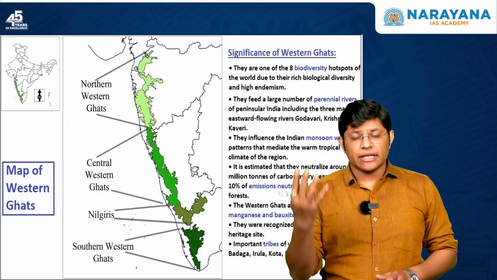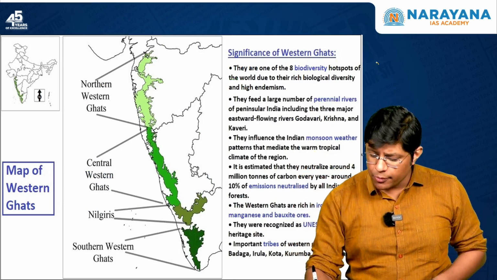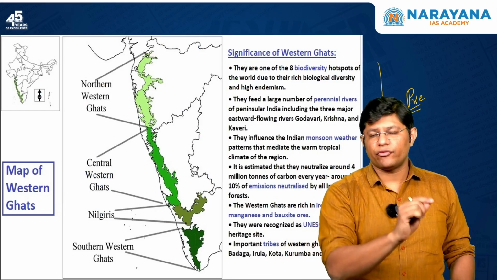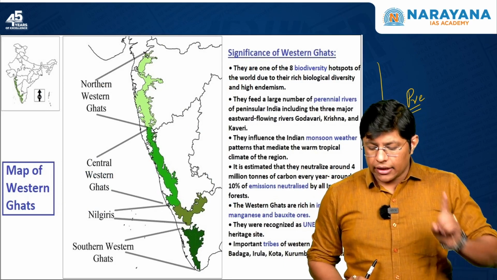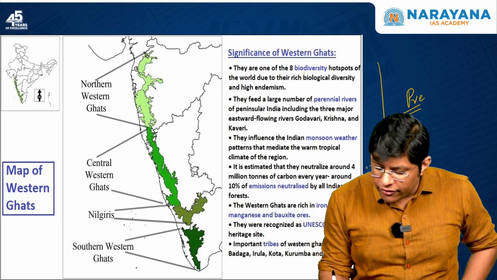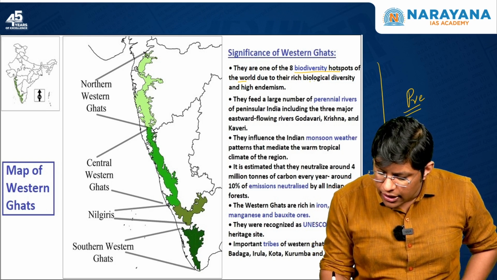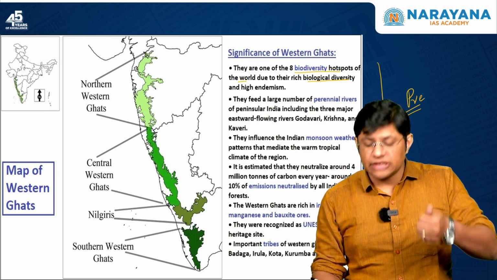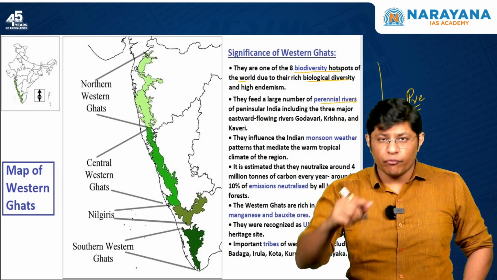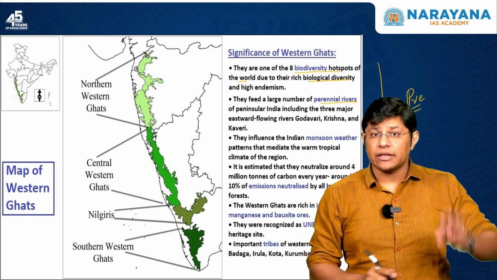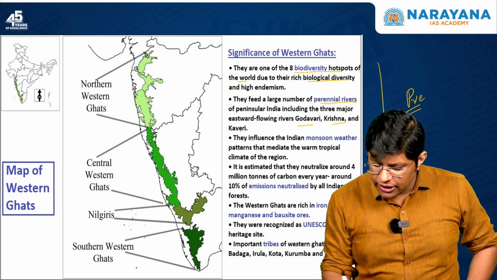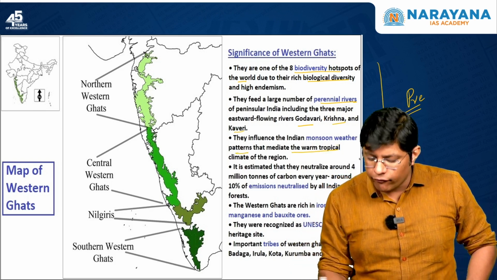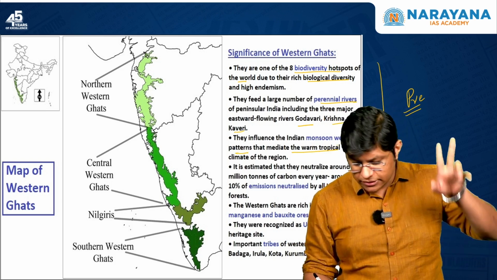Now, let us try to understand the significance of Western Ghats. All these points are very important for your prelims. So, you need to know each and every information about Western Ghats. One, they are one of 8 biodiversity hotspots of the world due to their rich biological diversity. Then, they feed a large number of perennial rivers of peninsula, that is South India, including 3 major rivers, Godavari, Krishna and Kaveri. They influence the Indian monsoon weather patterns that mediate the warm tropical climate of the region.